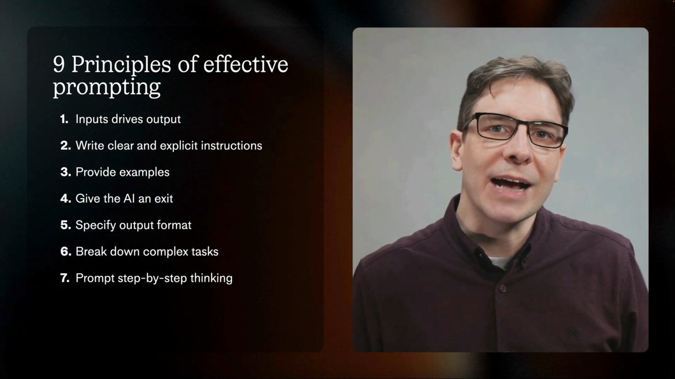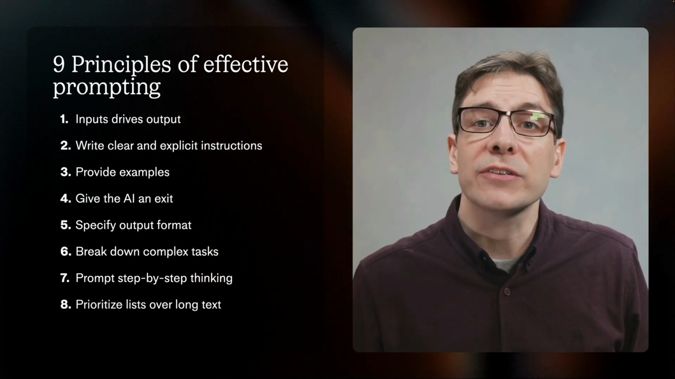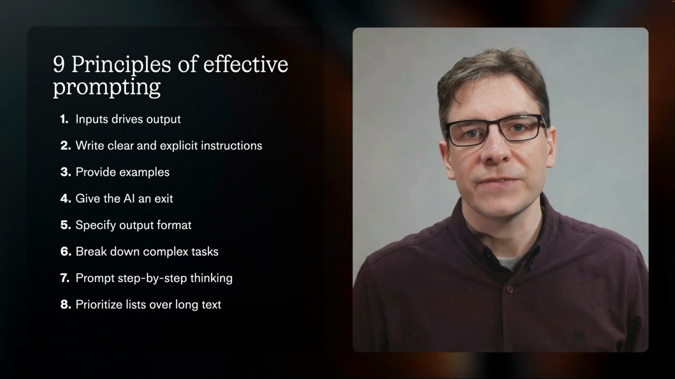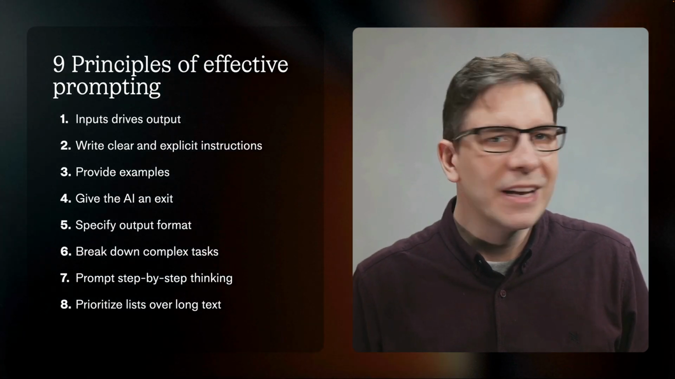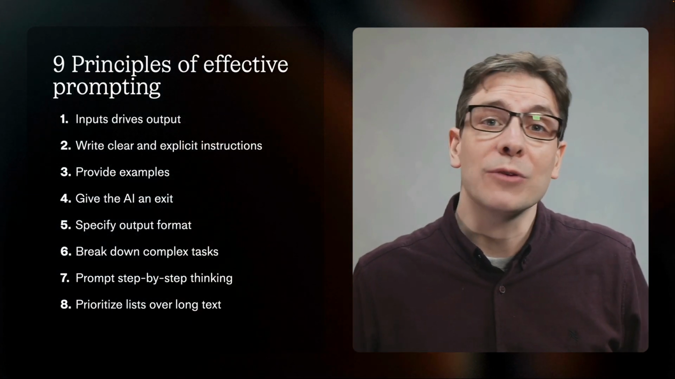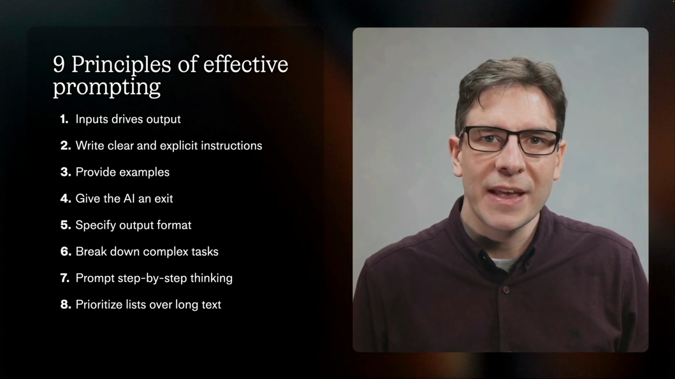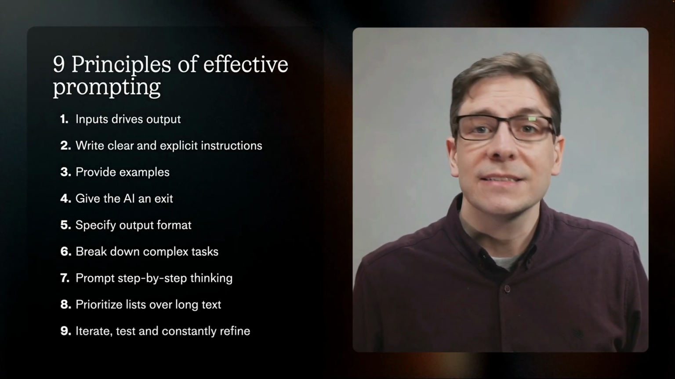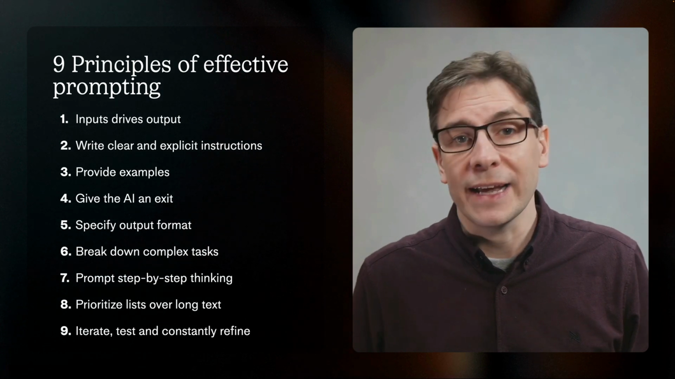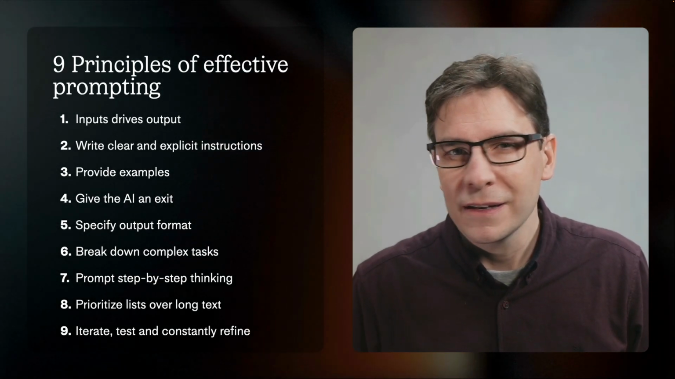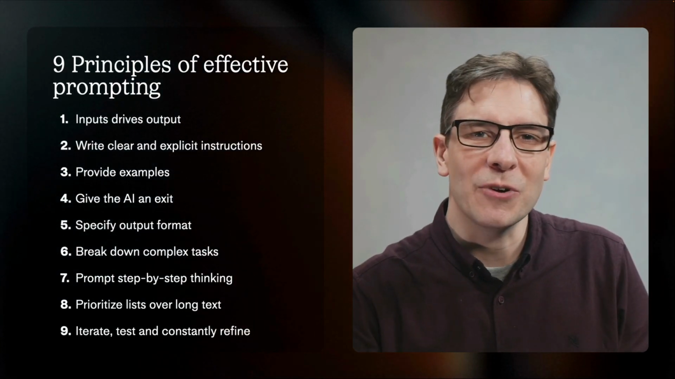And just like breaking down complex tasks, prioritize lists over long chunks of text whenever possible. Just like humans, AI processes bullet points much more easily than big paragraphs. And lastly, iterate, test, and keep refining based on what you find. Nothing is perfect the first time around.